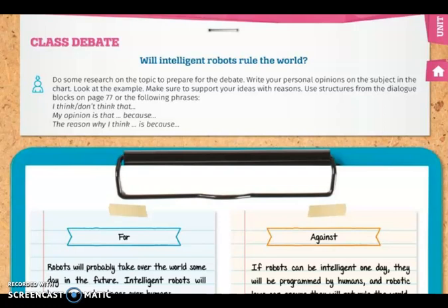And it is important too that you use the structures from the dialogues that are on page 77, with the following phrases: I think, or I don't think that. My opinion is that, because, or the reason why I think is because. So remember that this is important so you can start writing your opinion.